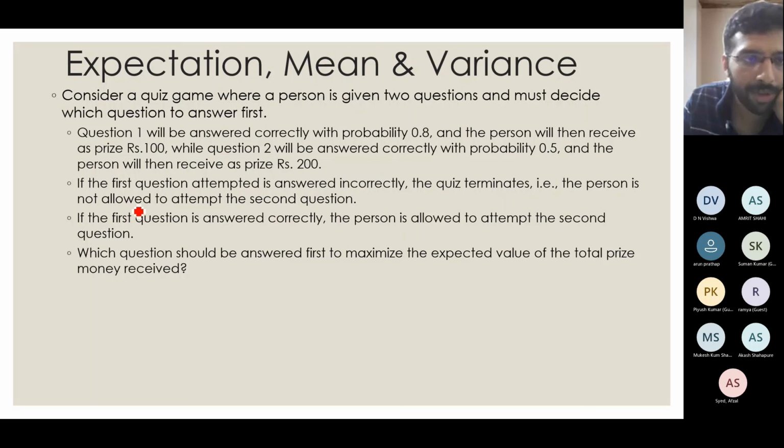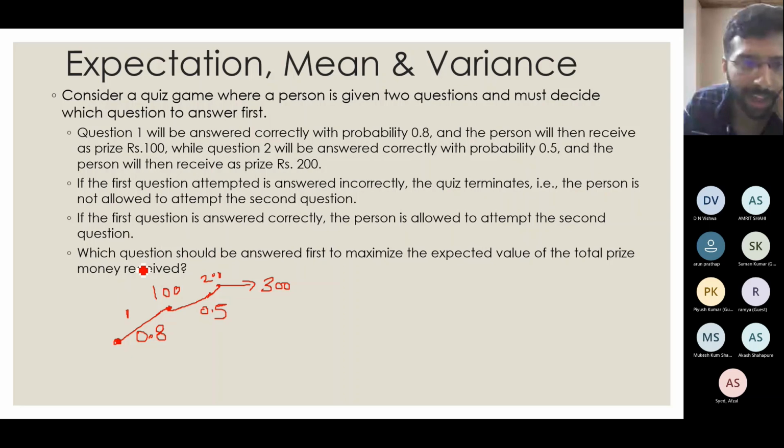So if we answer the question, I'll write a tree here. If we answer question 1 first, there is a probability of 0.8 that he answers it correctly, in which case he will get 100 rupees. And once he answers the first question correctly, he can go to the second question, which has a probability of 0.5 of answering. And once he gets that correctly, he will get an additional 200 rupees. So in this case, 100 plus 200, 300 rupees he will get.